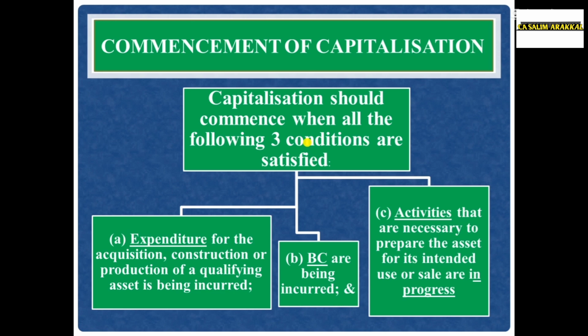And condition 2, borrowing costs are being incurred. That means we availed a loan for the construction of the factory, and for that purpose some interest on loan is incurred. And the third one, activities must be in progress. We purchase a land and the land is under development for construction of the factory. So we can say that the activities are in progress.